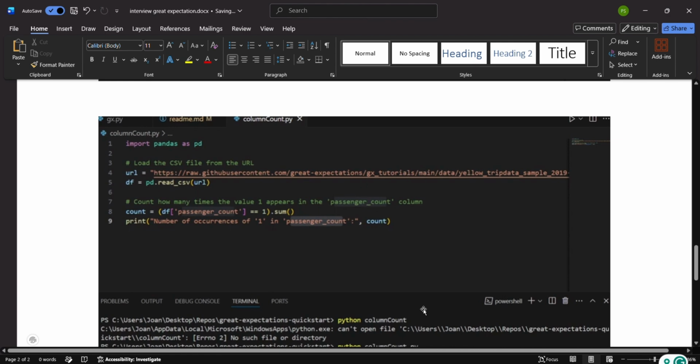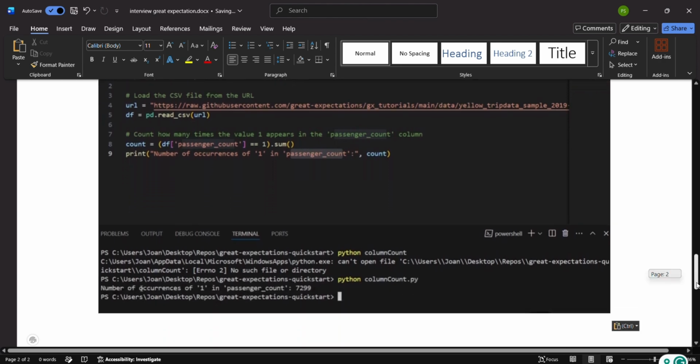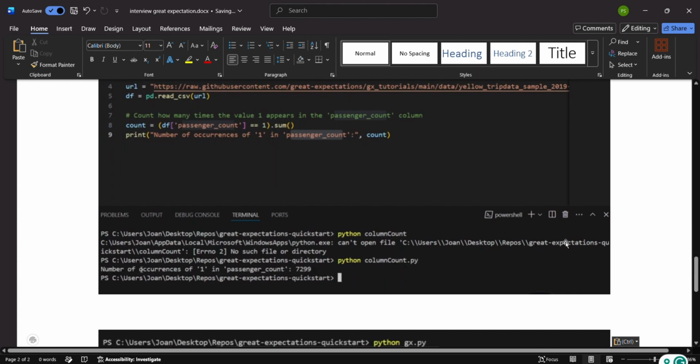for passenger count between 1 and 6, only for 1, what is the total count of passenger count? So we're just doing a pre-check, finding out what the count for 1 is. Now in the terminal, if you could see passenger count 1 is 7299, please keep it in mind. So our 1 passenger count is 7299.